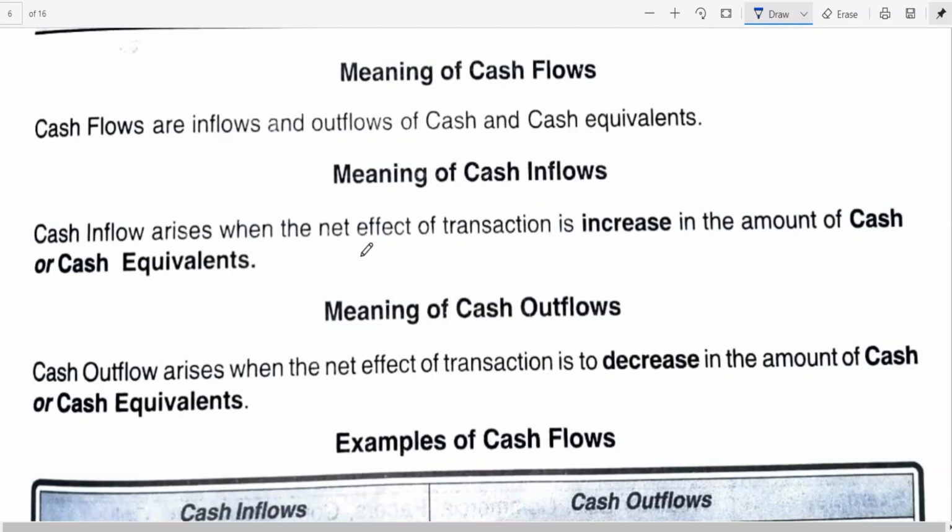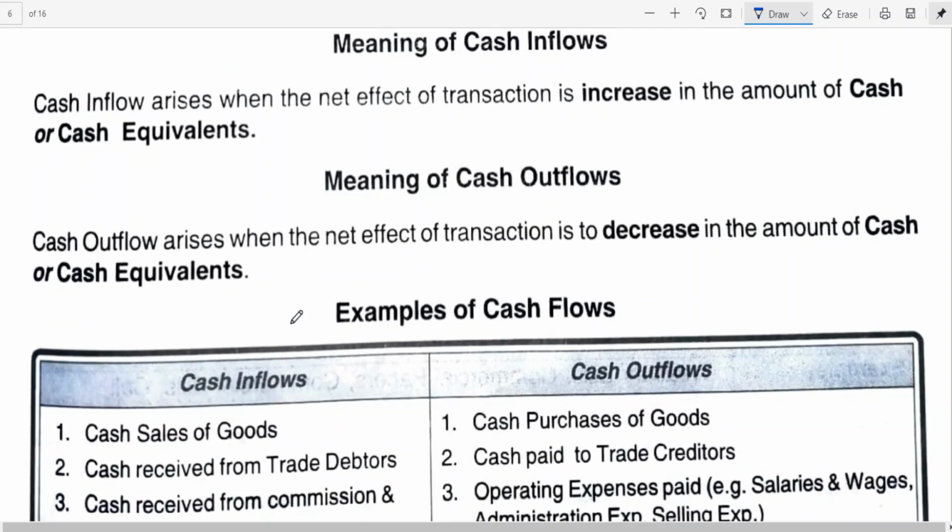Cash inflow arises when the net effect of a transaction is an increase in the amount of cash or cash equivalents. Cash outflow arises when the net effect of transactions is a decrease in the amount of cash or cash equivalents. If there is an increase in receipts, it is an inflow. If there is a decrease, it is a payment, an outflow. Tell me, an increase in receipt is an inflow. A decrease in receipt is nothing but payment, an outflow.